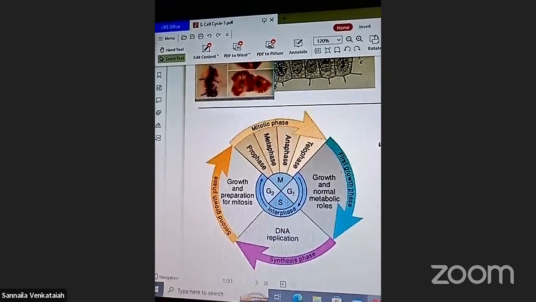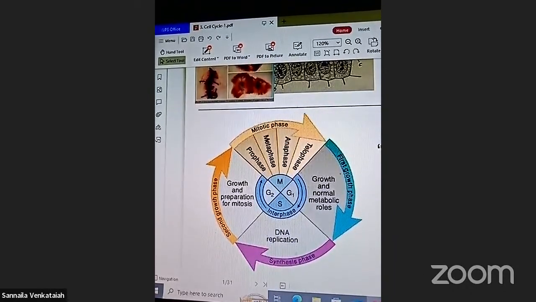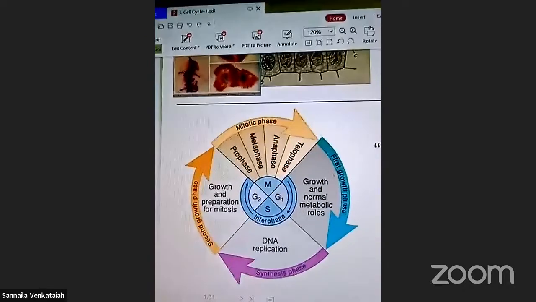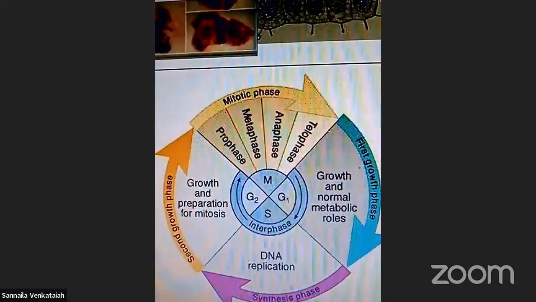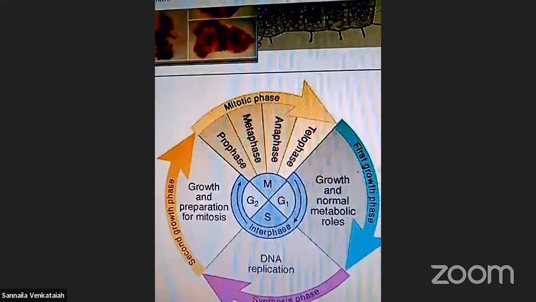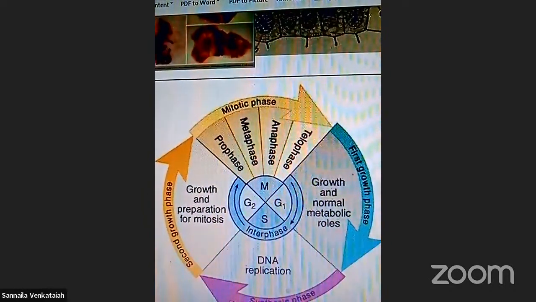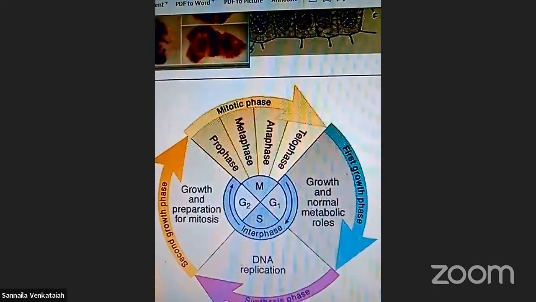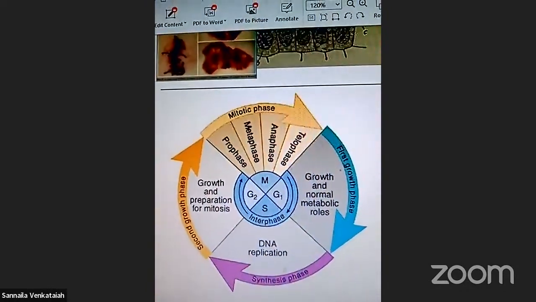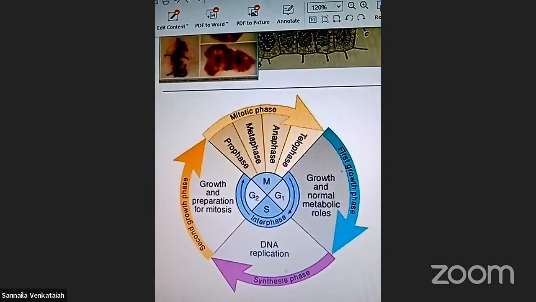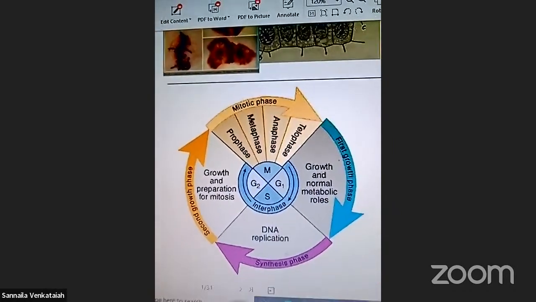The mitotic division has mainly 4 types: prophase, metaphase, anaphase, telophase. These are the mitotic phase, right?